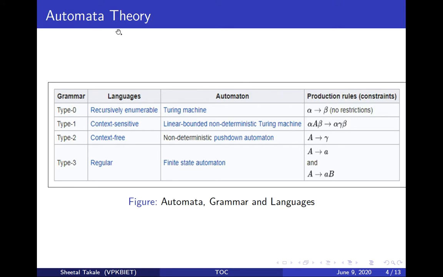According to automata theory, there are four types of abstract machines: the Turing machine, linear bounded automata or LBA, then pushdown automata, and the finite state automata. These are the four automata which we'll be studying. For every automaton, the computational problem which is solved represents a particular language, and as there is a language, there will also be a grammar. So for every automaton, there is a language associated with it and a grammar associated with it.